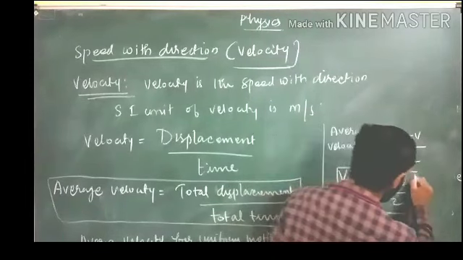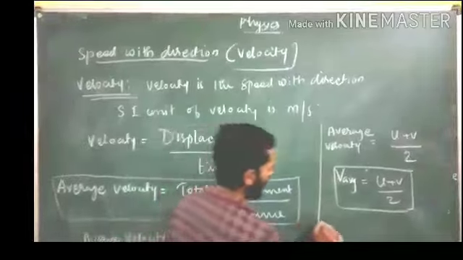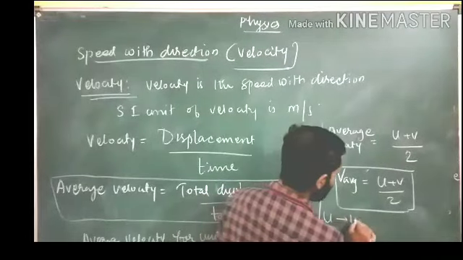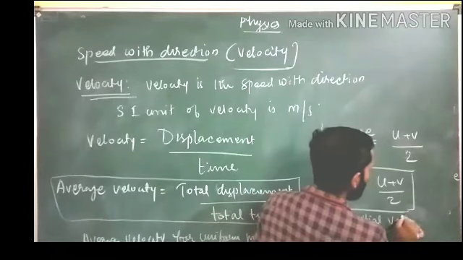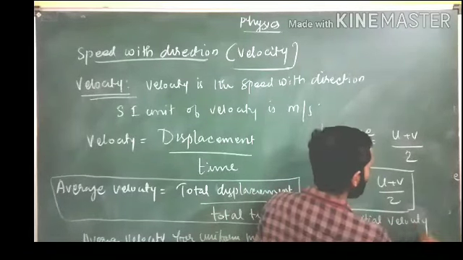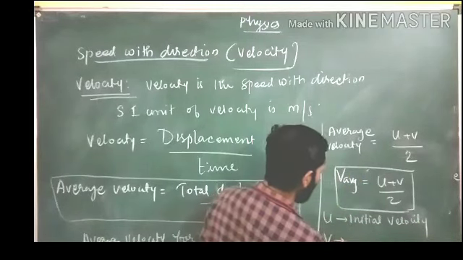You can use this in the case of uniform motion, where u is the initial velocity, initial starting velocity. Initial means starting velocity.